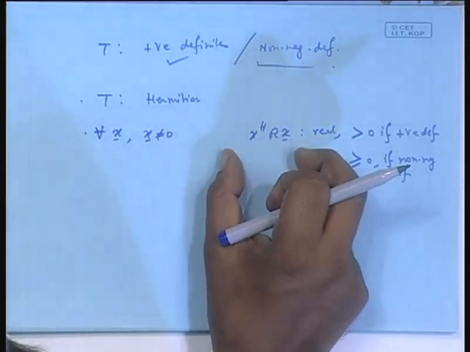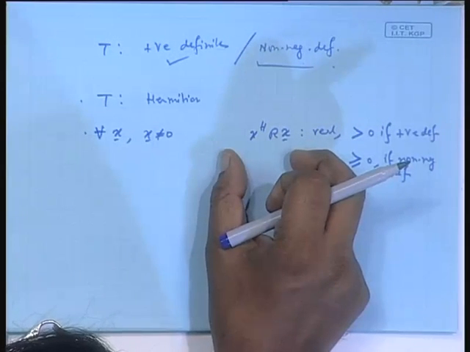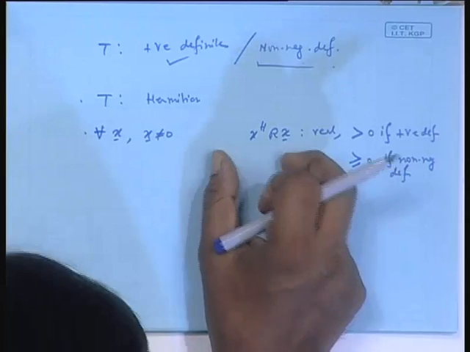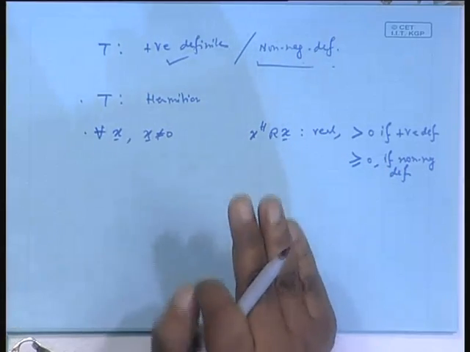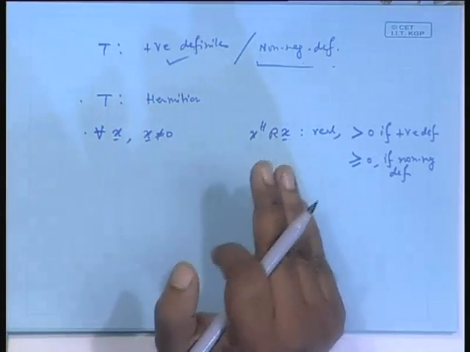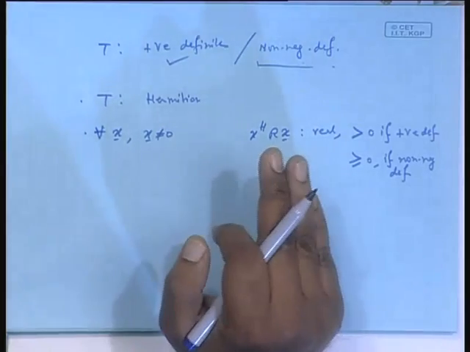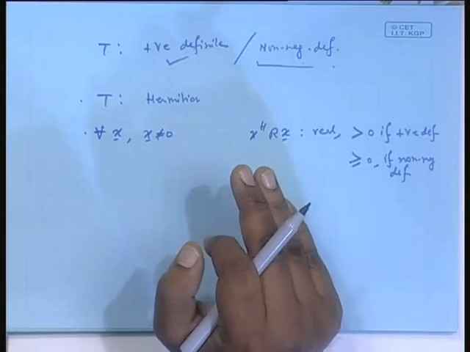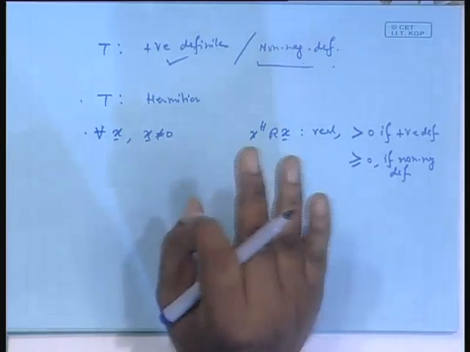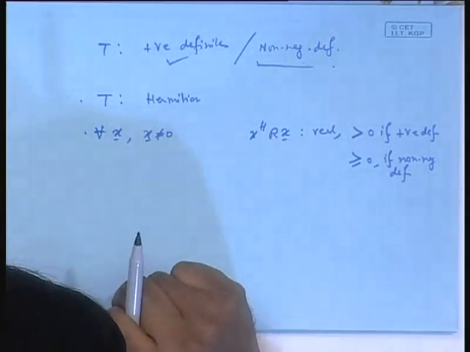If this extra property holds, then it is called positive definite. Our correlation matrices or covariance matrices are not only Hermitian, they are positive definite. Always non-negative definite, but we can also take them as positive definite under some assumption which is in general valid.